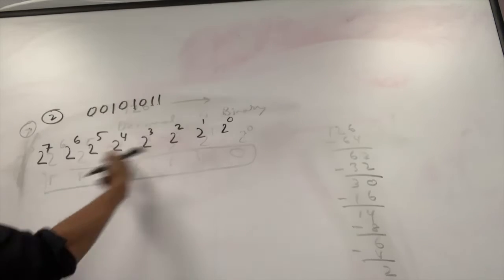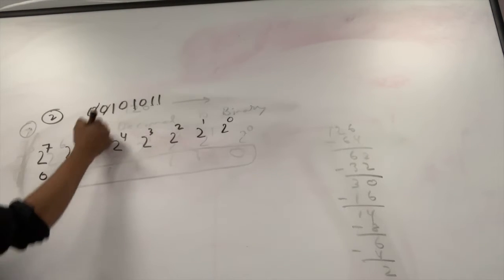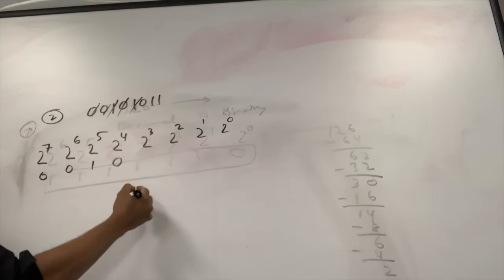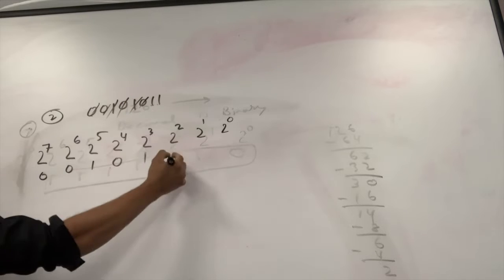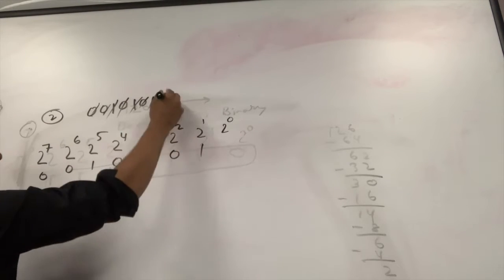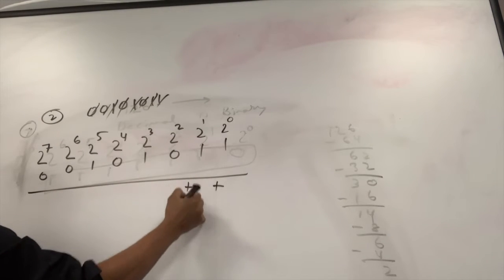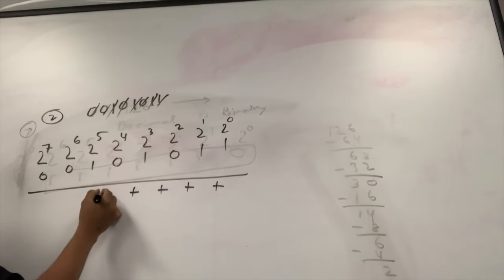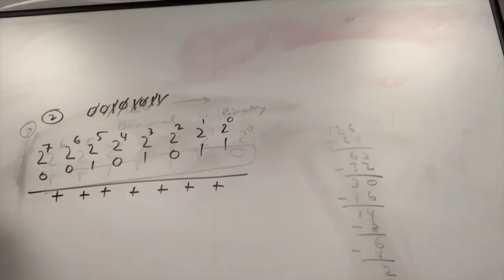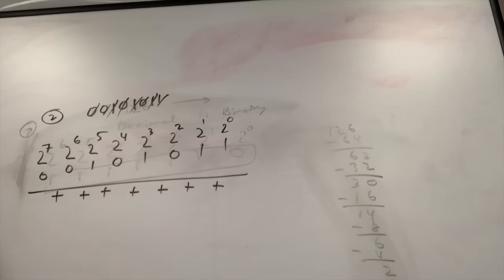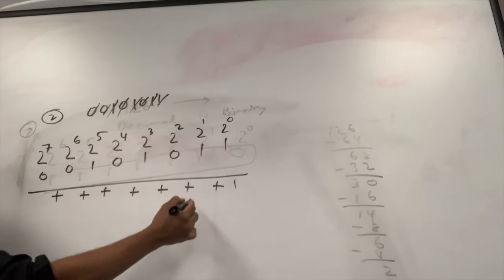All right, so it doesn't matter which way we write. 0, 0, 1, 0, 1. Okay. All right, so we're gonna add them. All right, 2 raised to 0 is what? 1. 1 times 1 is? 2 raised to 1 is? 2 times 1 is?